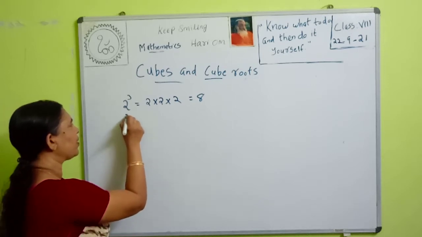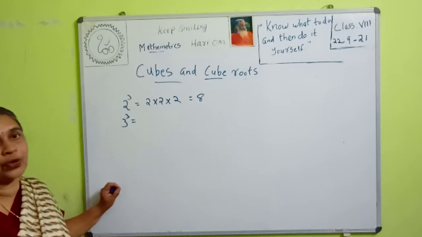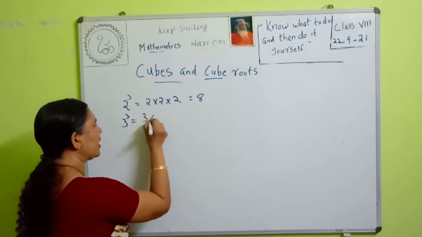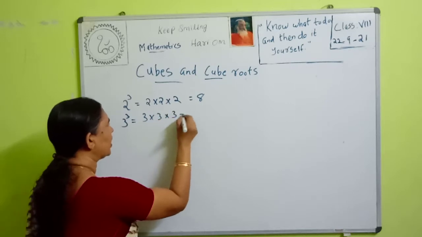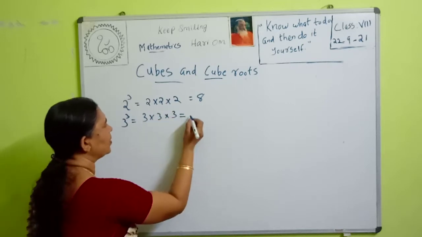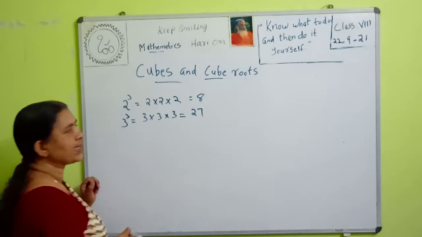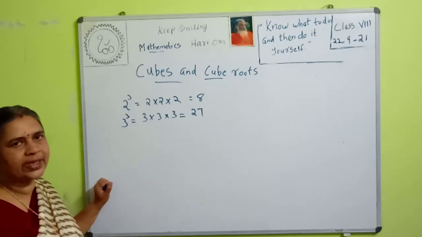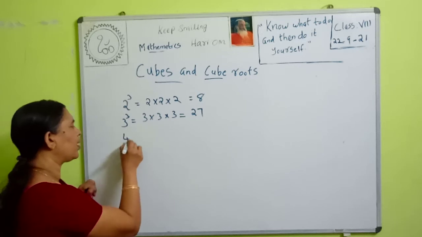Then what is 3 cube? To find the cube of 3, we multiply 3 how many times? 3 times. 3 into 3 into 3. 3 into 3 is 9. 9 into 3 is 27. Then what is 3 cube? 3 cube is equal to 27.